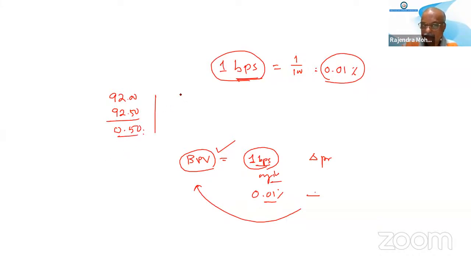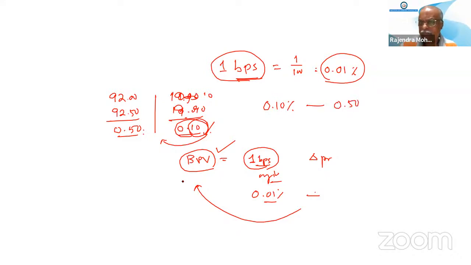This has increased because earlier the yield was 10%, and now it has become 9.90%. Because this change was 0.10%, the price change is 0.50.